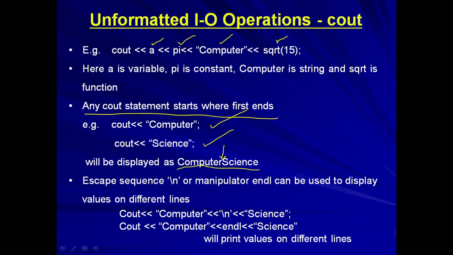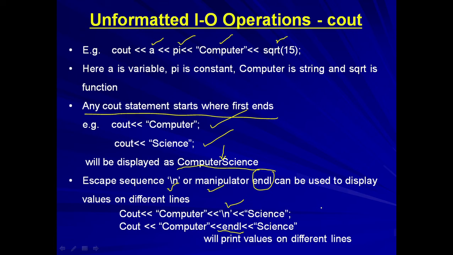If we want to print on separate lines, then we can use the escape sequence \n or the manipulator endl. Endl is the manipulator that can be used to display values on different lines. Like we can use cout computer, then this escape sequence, then science. The result will be that computer is printed on one line and science on another line. Another way is cout computer, then the manipulator endl, which displays computer and science on two different lines.